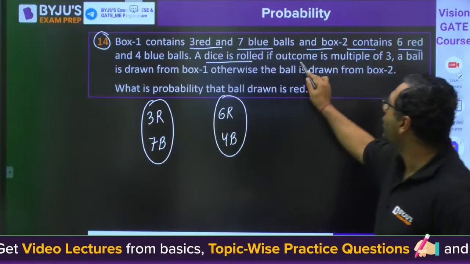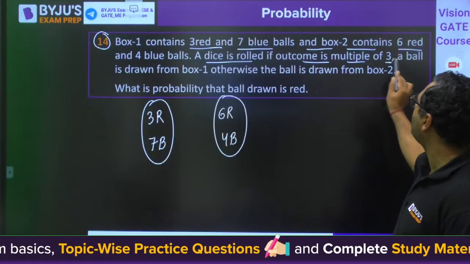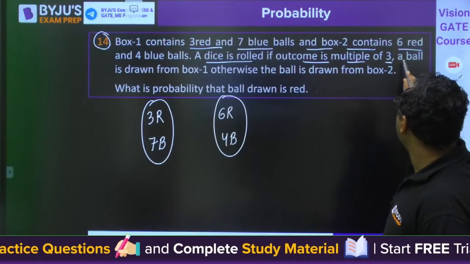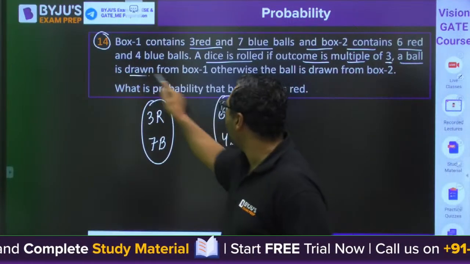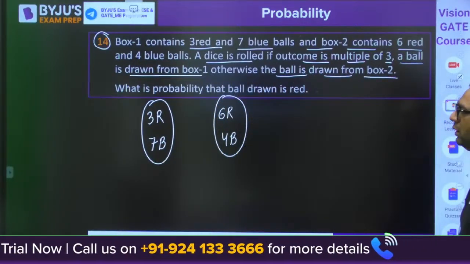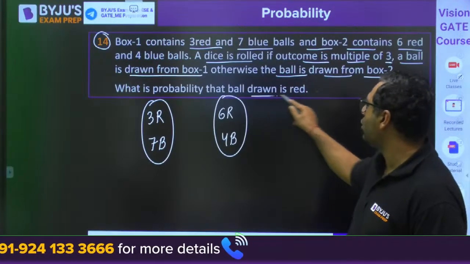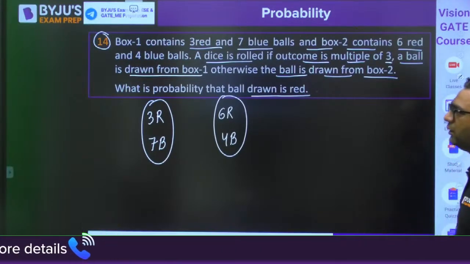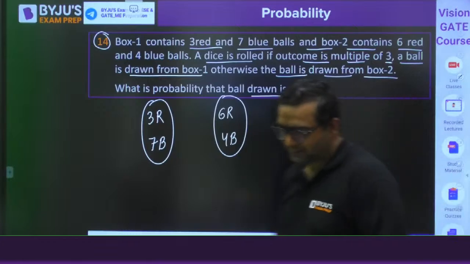A dice is rolled. If the outcome is a multiple of 3, a ball is drawn from box 1. Otherwise, the ball is drawn from box 2. What is the probability that the ball drawn is red in color?